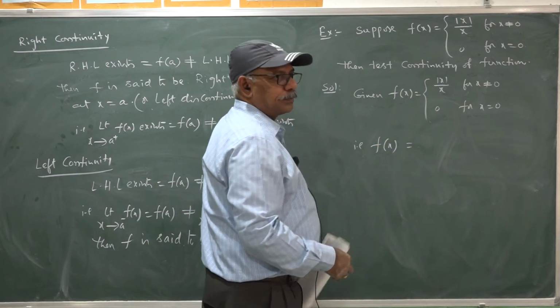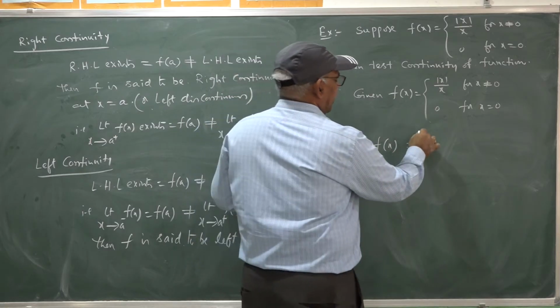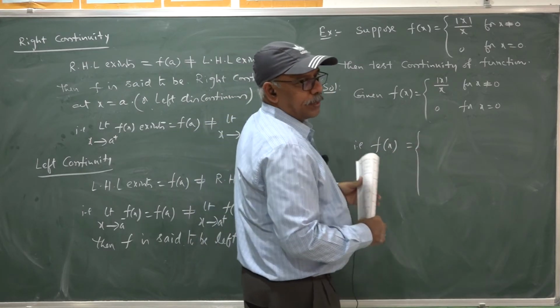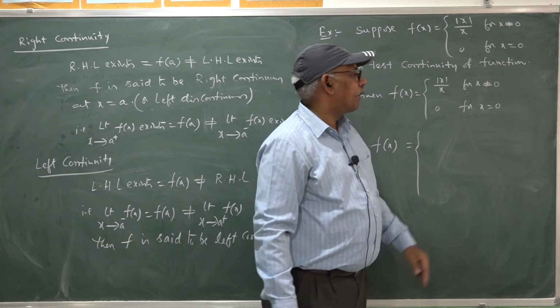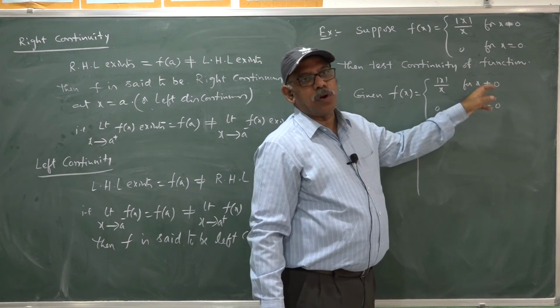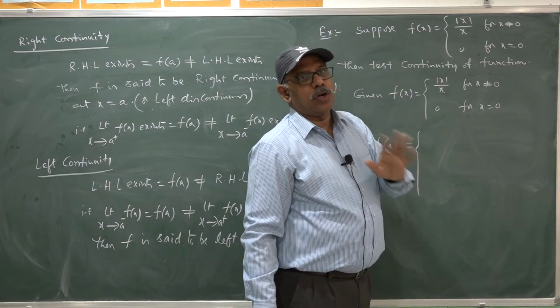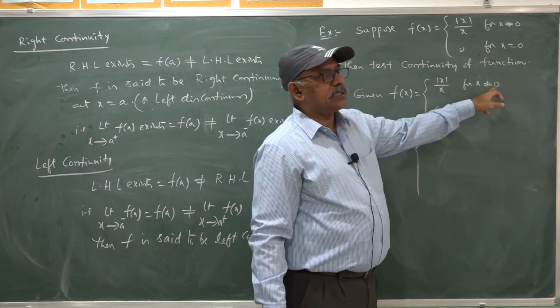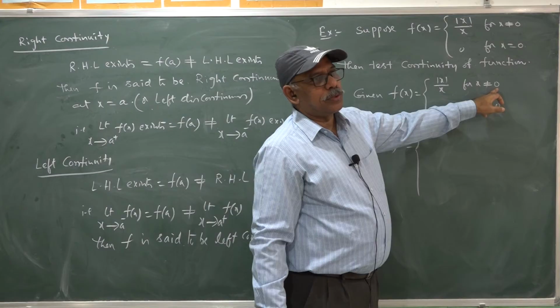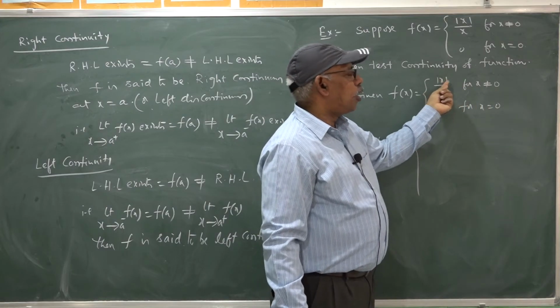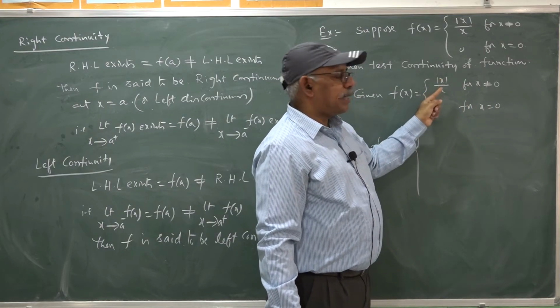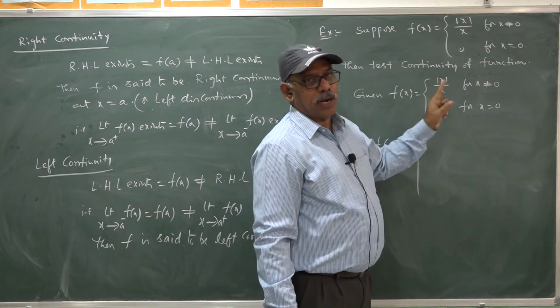In case x is positive, x not equal to 0 means x may be positive, x may be negative, but x not equal to 0. So, x is positive. Once x is positive real, mod x by x is 1.